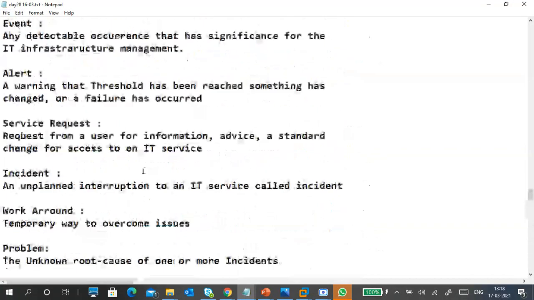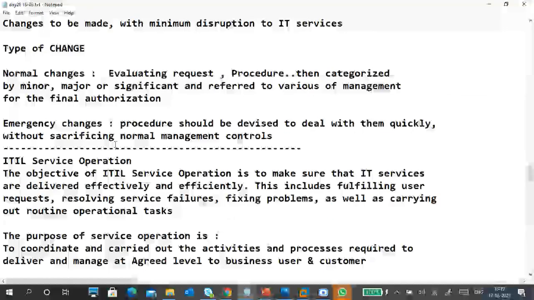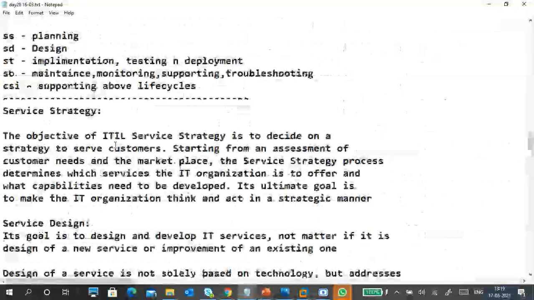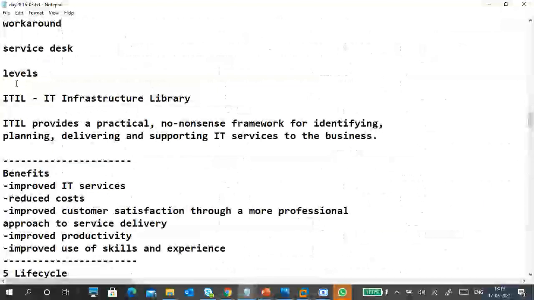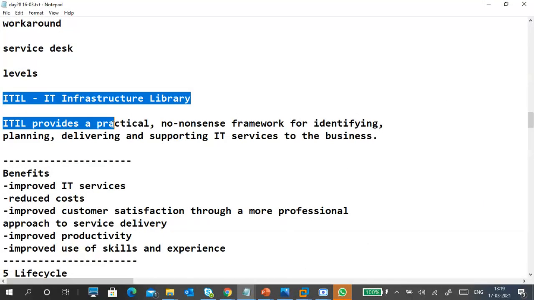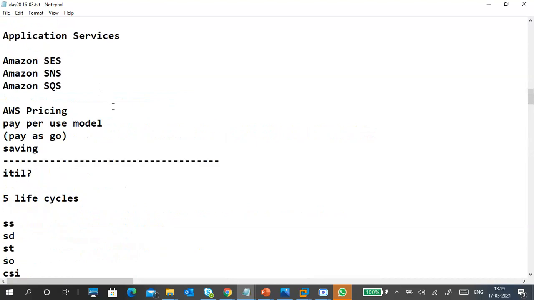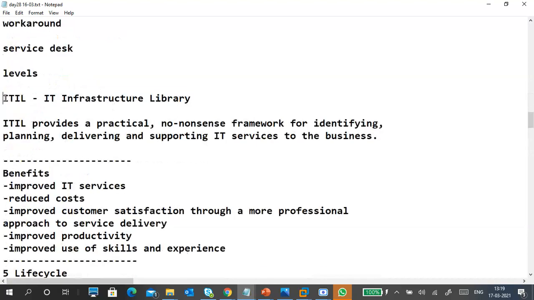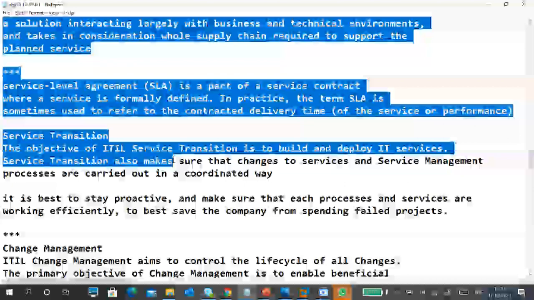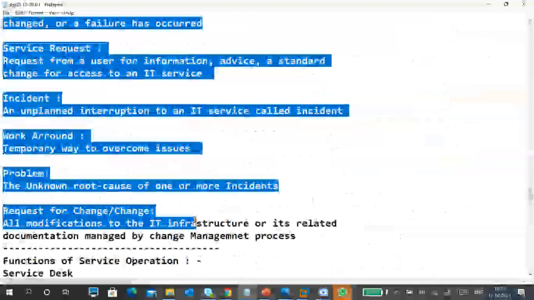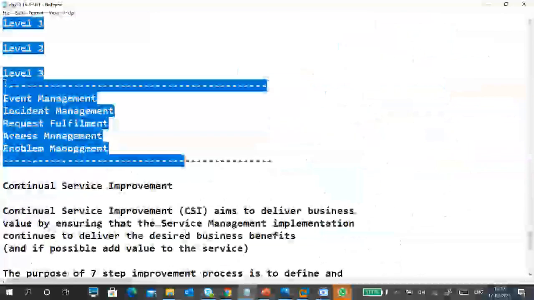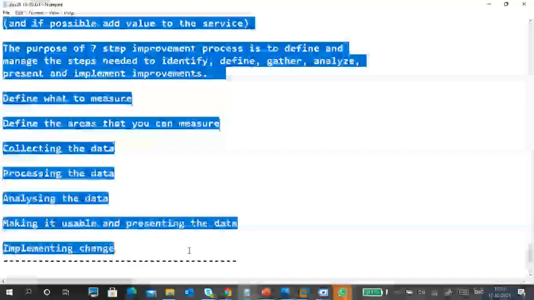Actually this is today's one. I'm copying from here to down, because yesterday's notes are there, today's notes are also there.